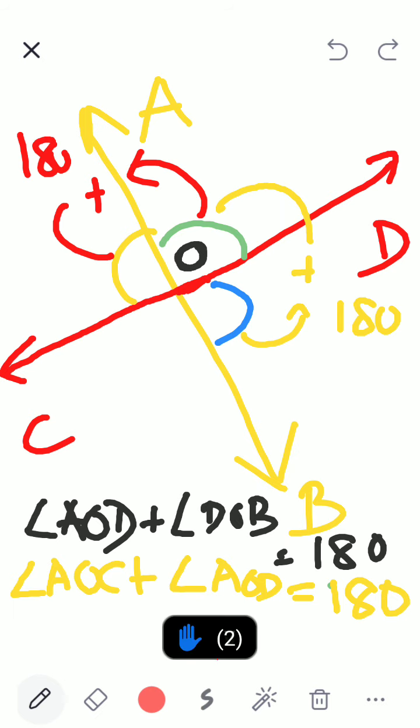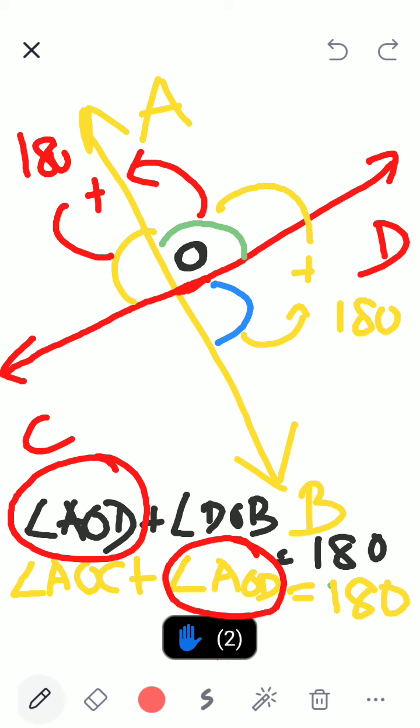In the two equations, angle AOD and angle AOD, in both, angle AOD is there. Which means what? Correct. Which means this angle and this angle are equal.